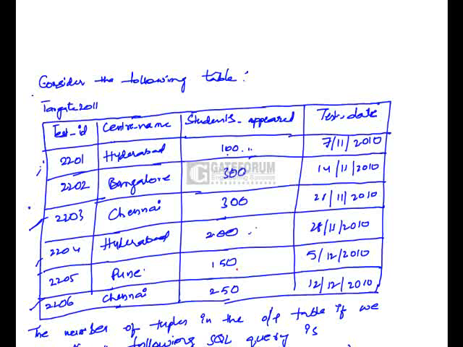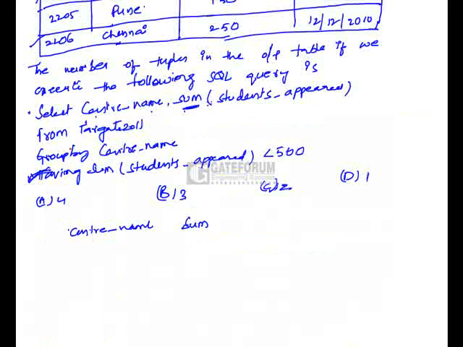Because of the having clause, the Chennai group will be eliminated, because its sum is 550.